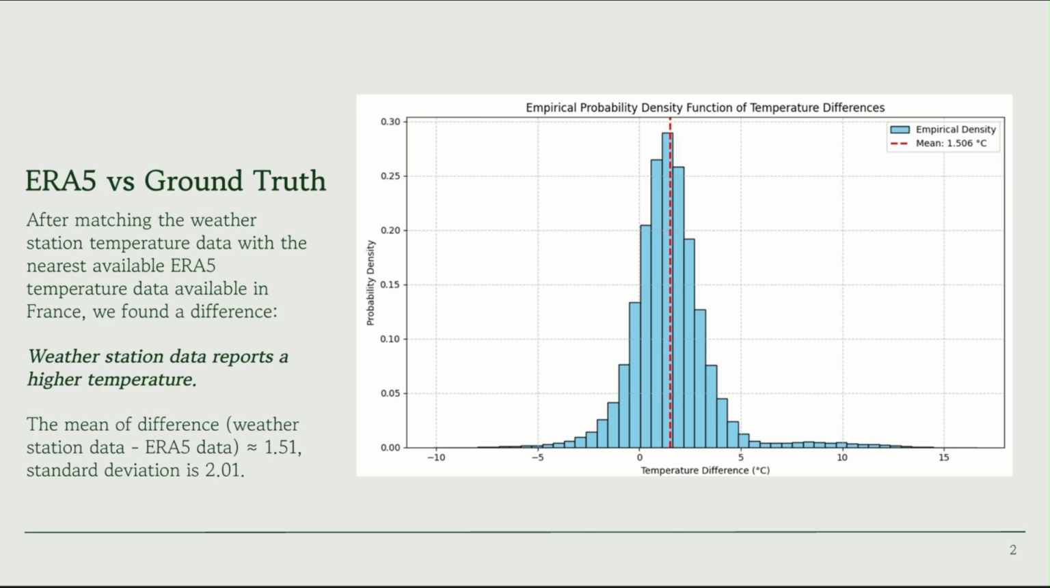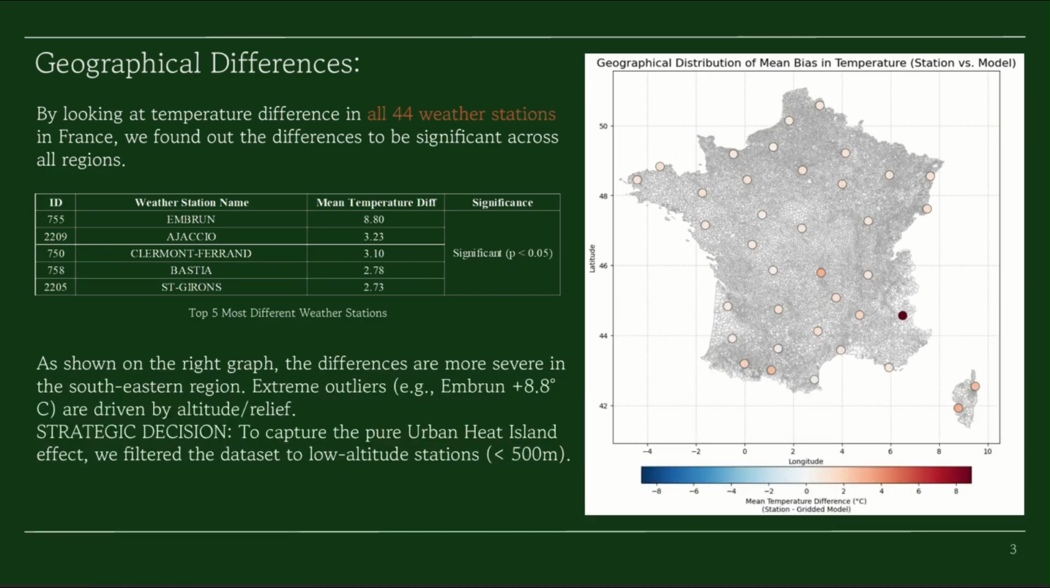We then asked, is this error random? The map shows it is not. While we see outliers in mountainous regions like Embrun, likely due to altitude relief issues, we noticed a significant pattern. To isolate the most interesting phenomenon, we made a strategic decision. We filtered the dataset to low-altitude stations to focus specifically on the urban heat island effect. Here, the model compared to weather stations is colder than reality. This brings us to vegetation.